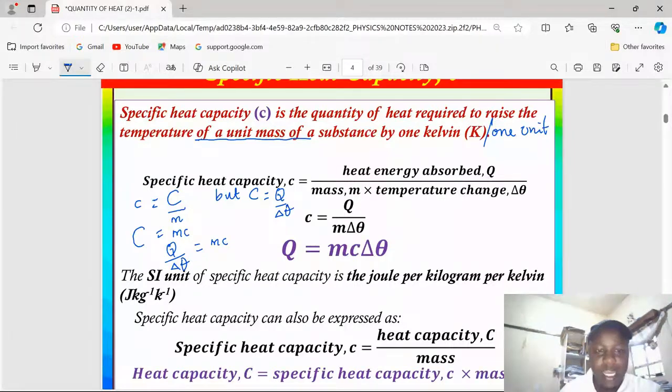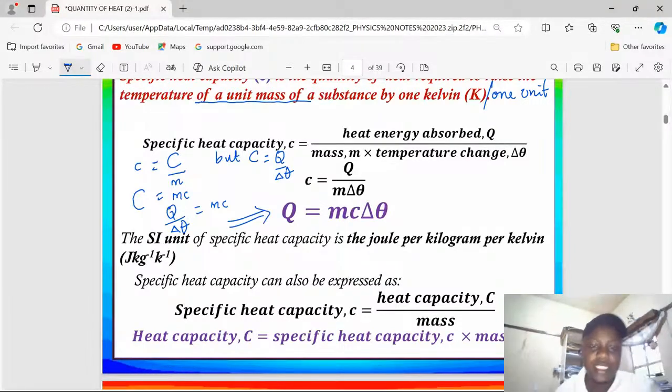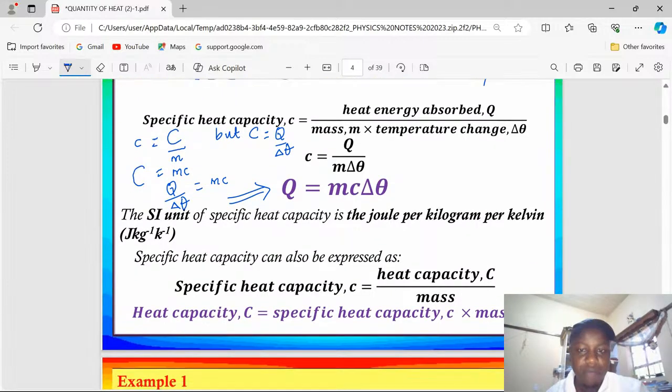And now, again, we can make the energy absorbed or released the subject of the formula. That means we land on a formula which says that the quantity of heat either absorbed or released is equal to the mass of a substance times the specific heat capacity multiplied by the change in temperature.